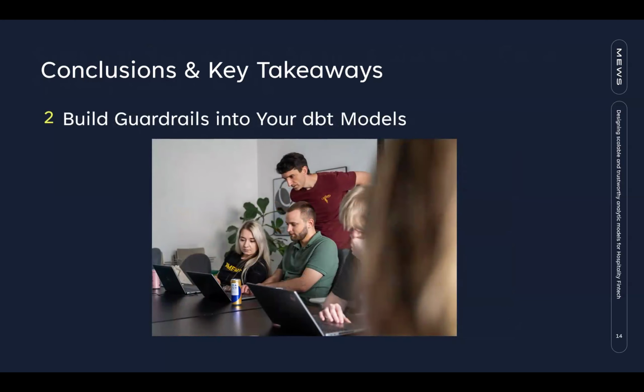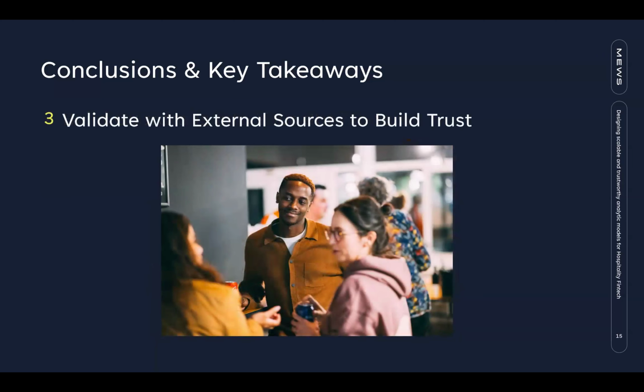The second one would be regarding schema validation, regarding peer review, regarding dbt testing. It's very relevant that we try to put all the guardrails we can so that nothing fails, or at least we try to prevent it. And the third one would be validating with external data sources. It's the only way in which we can identify some bugs, because sometimes with internal data, we think it's correct, but validating and doing these reconciliation models will help us to detect this.